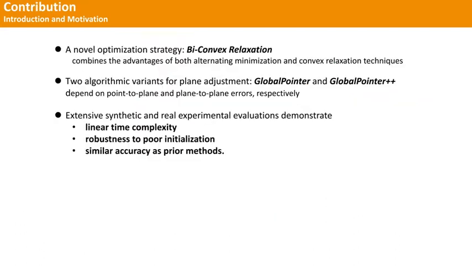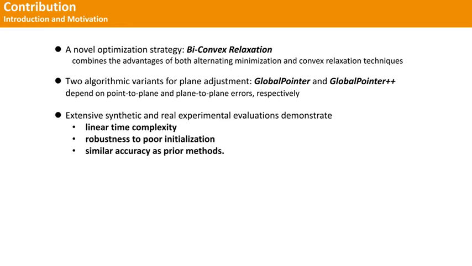In summary, our contributions are as follows. Firstly, we exploit a novel optimization strategy termed Bi-Convex Relaxation, which combines the advantages of both alternating minimization and convex relaxation techniques. Secondly, building on this novel optimization strategy, we develop two algorithmic variants for plane adjustment, namely GlobalPointer and GlobalPointer++, which depend on point-to-plane and plane-to-plane errors, respectively.